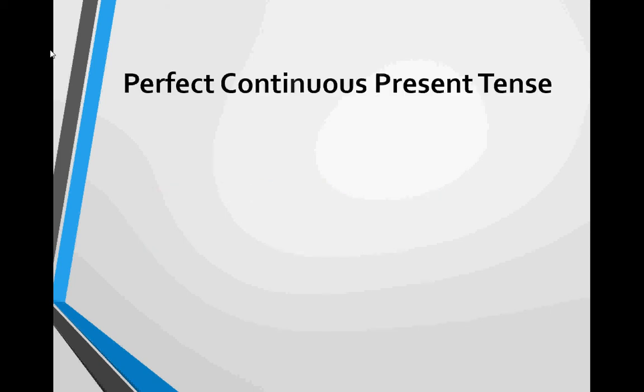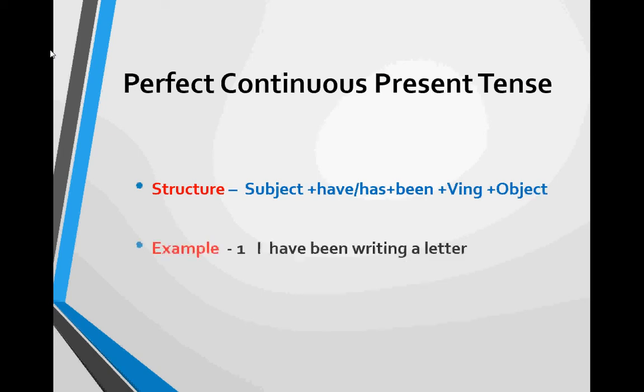Then perfect continuous present tense. Structure of perfect continuous present tense is subject plus have or has plus been plus Ving plus object. Example of this tense is I have been writing a letter, then I have been eating a mango.